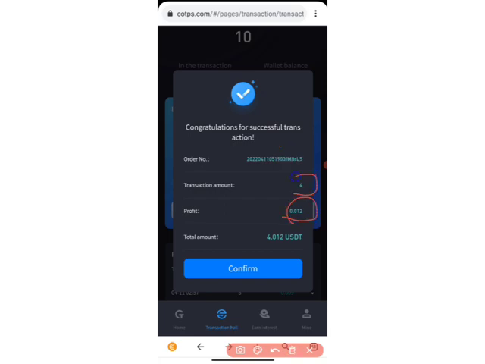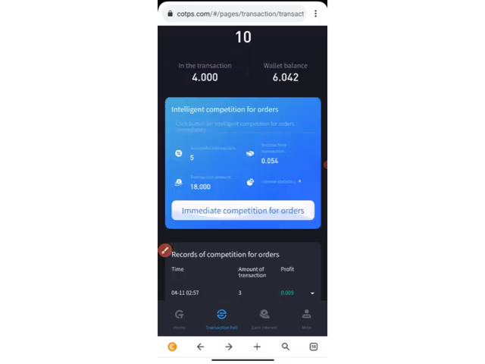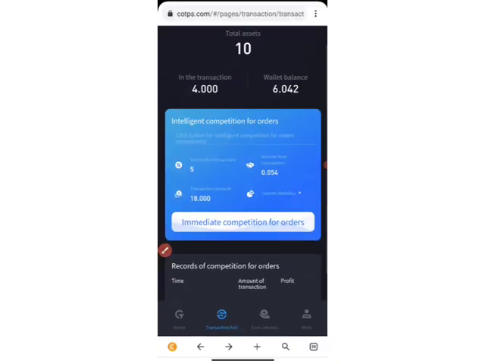That I'm using 4 to trade, and I'll be getting 0.0212 in the next 2 hours. So I click on confirm right here. You can see I'm still having a balance of $6, so I can input again. You can do this as many as possible, about 12 times at a time. It depends on the amount you have on this platform. And also you come back every 2 hours.